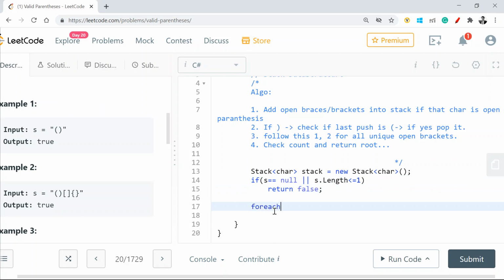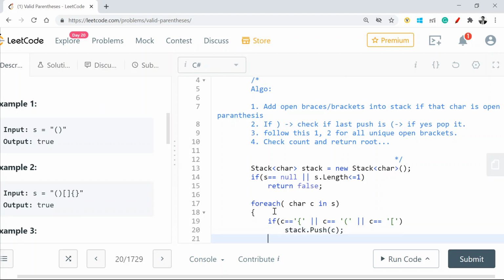Now what we just discussed: we have to iterate through each and every character in the string, and see if my character c is either an open bracket, an open curly brace, an open parenthesis, or a square bracket. If so, I'll have to push it into the stack. I'll just do stack.push(c).